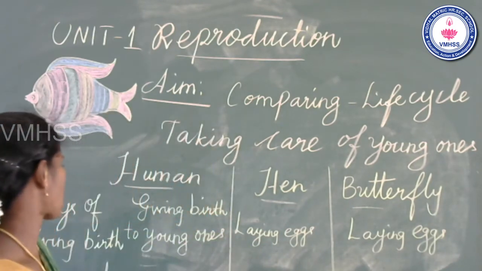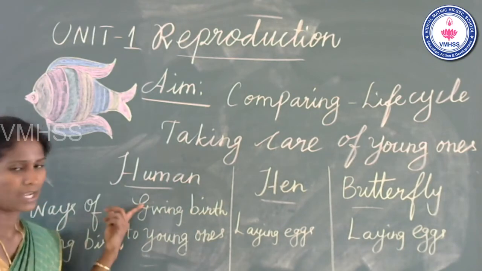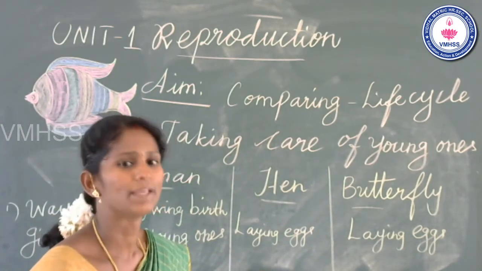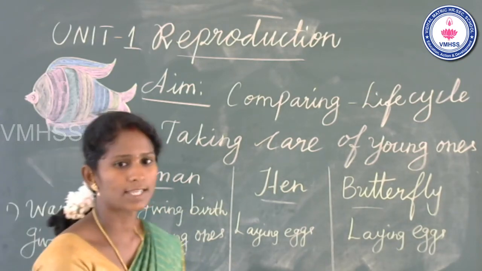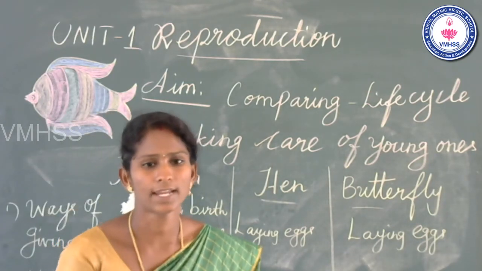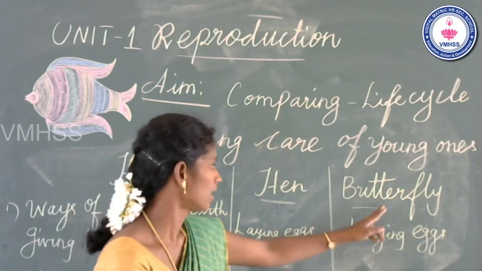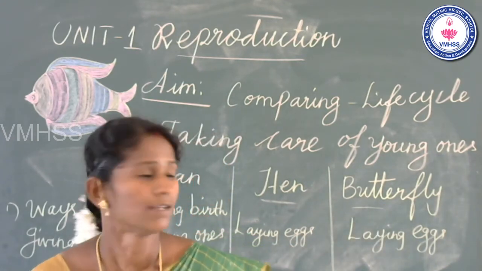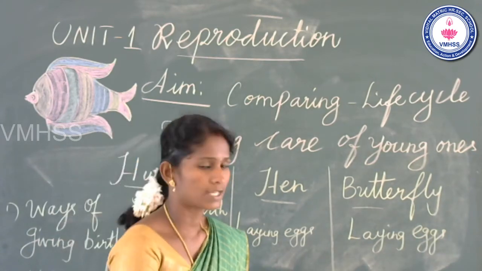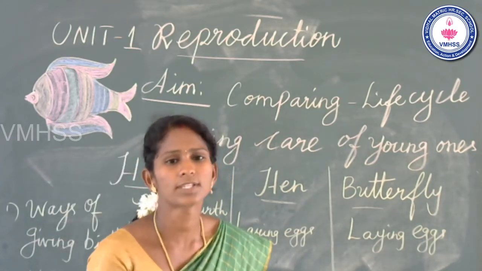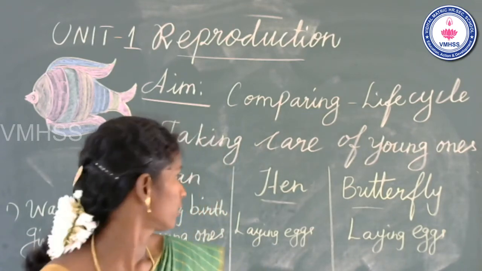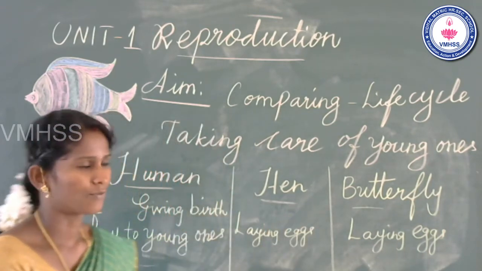The fourth stage is the adolescent stage in the human life cycle, and then what is the fourth stage of the hen life cycle? Yes, very good. Adult chicken is the fourth stage of the hen life cycle. And the butterfly life cycle? Yes, the fourth stage is adult butterfly. There are 4 points almost covered.